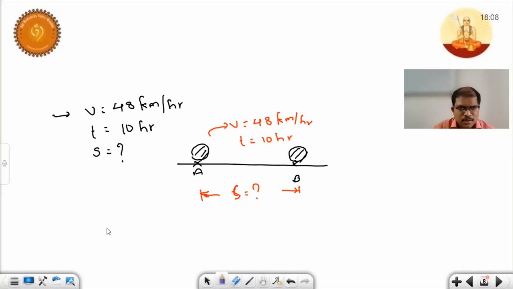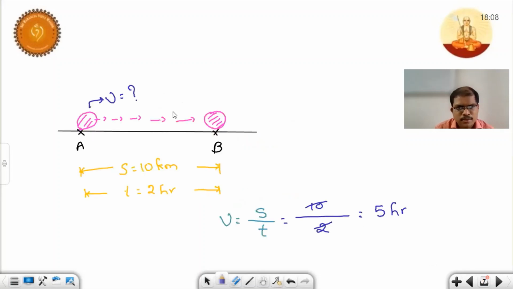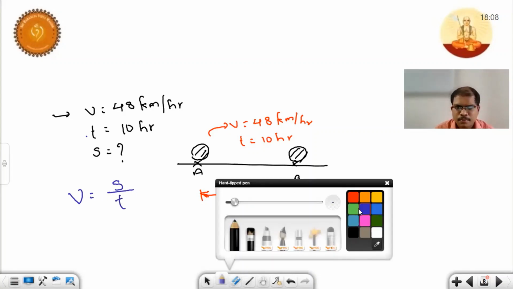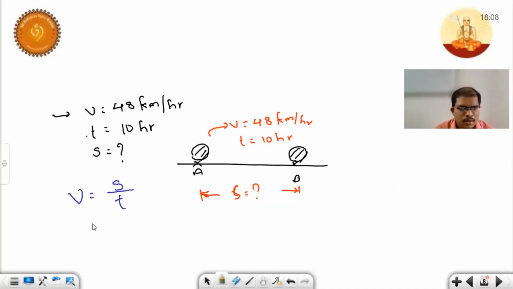480 kilometers. See, children, here the thing is, in the previous problem, the given data is distance and time, and I asked about speed. In this question, I just changed the values. Here I gave speed and the time taken, and I'm asking distance. So see, children, what is the formula? Speed is equal to distance by time. And what are the given values here? The given values are speed 48, distance we need to find, and time.